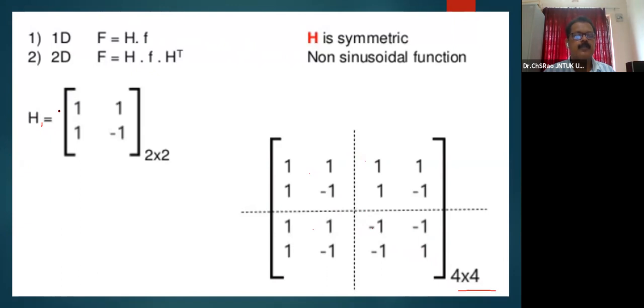If I want this to be called H1, I have to use 1 by root 2 to the power of 1. If it is H2, 1 by root 2 to the power of 2. If it is H3, 1 by root 2 to the power of 3. Likewise, H is represented as 1, 1, 1, minus 1, which is a 2 by 2 transformation matrix. Similarly, for H2, we can represent like this.